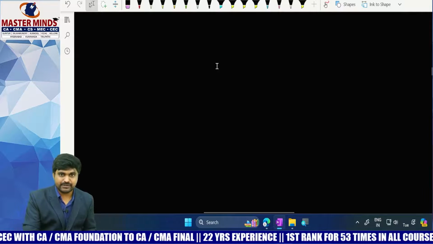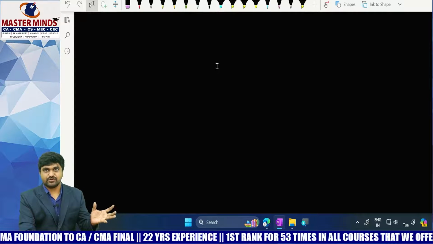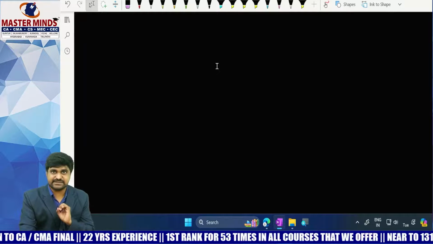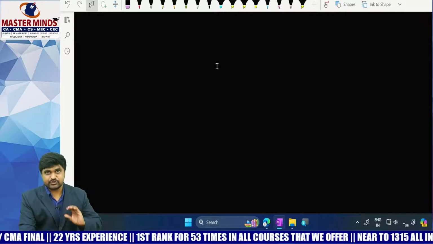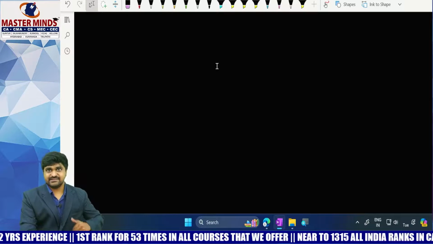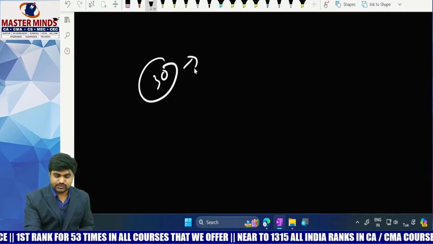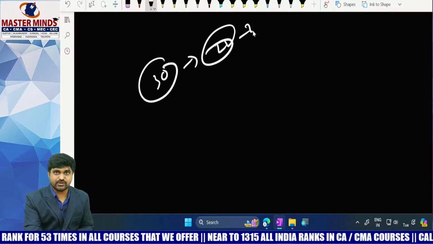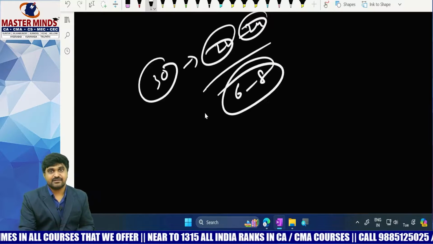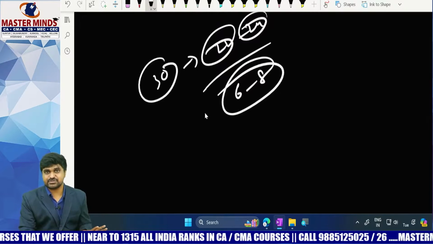And one more important point, don't leave any topic as choice, because in MCQs also, you need to read each and every theory question, because an MCQ may be posed from any corner. Yes, they are easy to answer. So out of 30, you can get around 22 or 24 marks. Okay, then what about the balance 6 to 8 marks? For getting the balance 6 to 8 marks, you need to read the entire theory content. There is no other option.